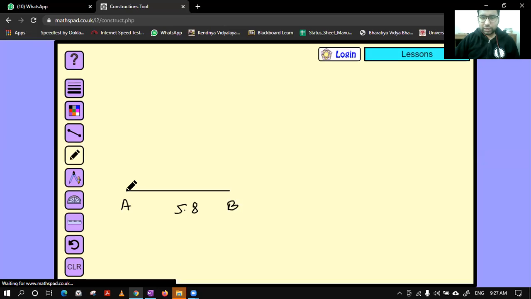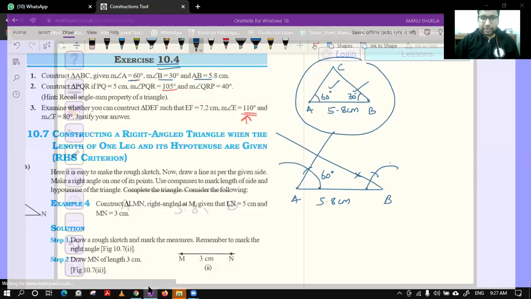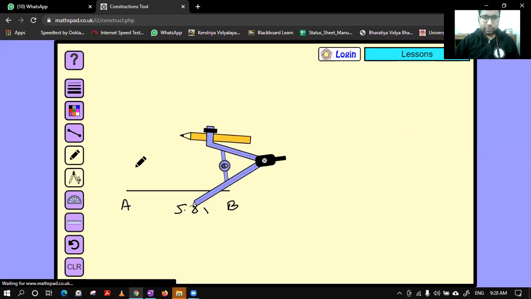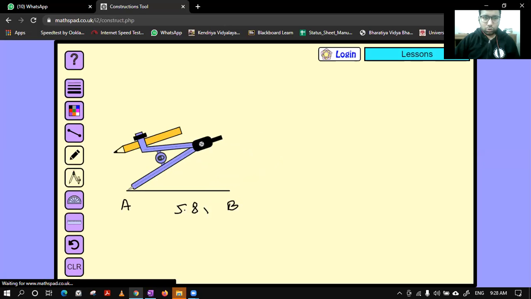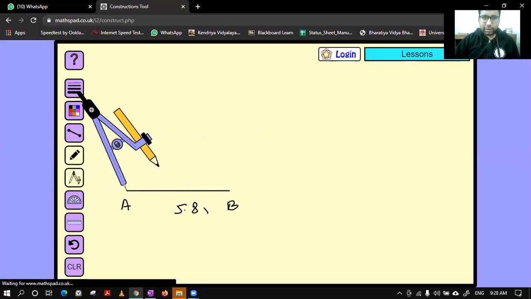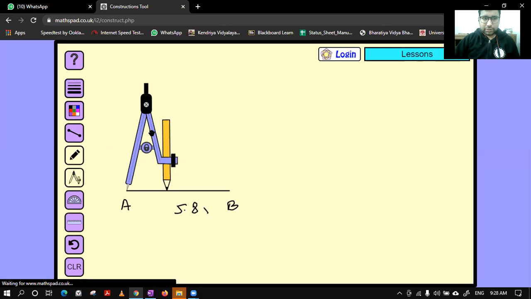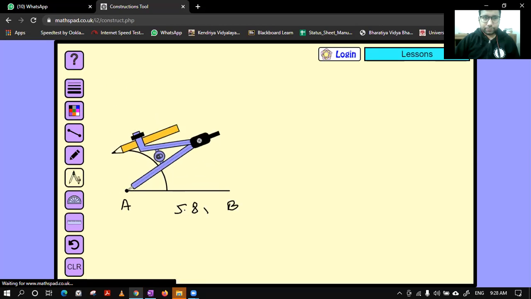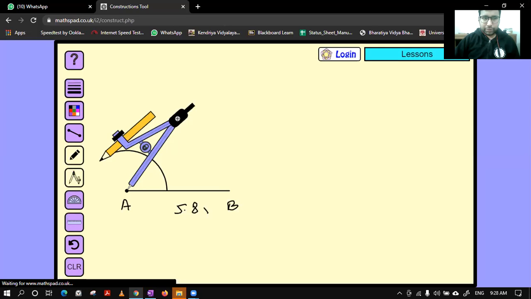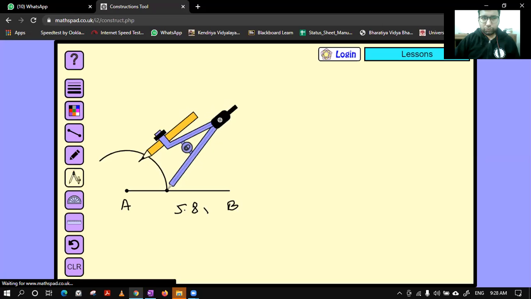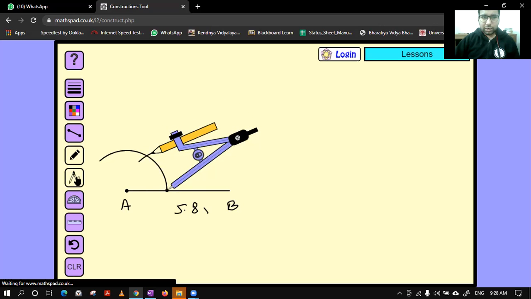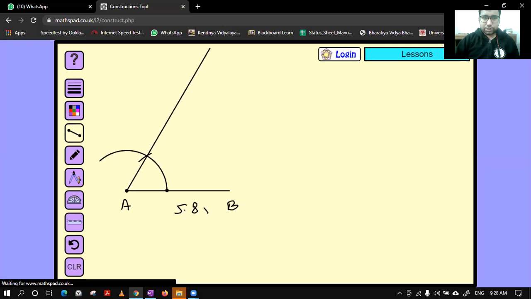This question was simple. That's why I was explaining over there. But no issue. We can do. Now we can see angle A is how much? 60 degrees. So take the compass. For 60 degrees, we all know we have to keep it on A and make an arc like this. And by keeping on this point, we have to take one arc. And we know this arc is giving us the angle 60 degrees. So class, we are ready with this much.